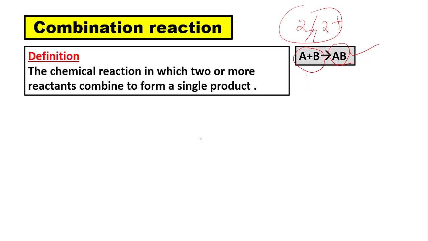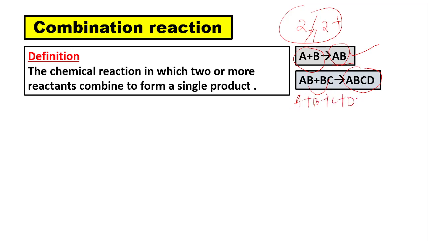You can write this also in this way: AB plus CD. There are two reactants, and ABCD is a single product. So this is also a combination reaction. You can also write A plus B plus C plus D. There are four chemical reactants, out of which ABCD is a single product formed. This is also a combination reaction.